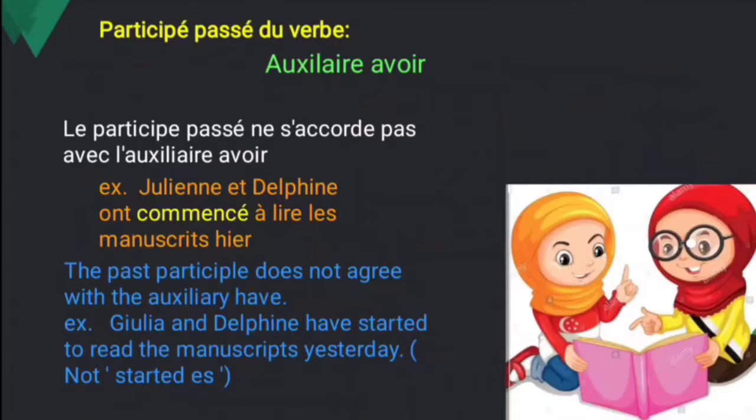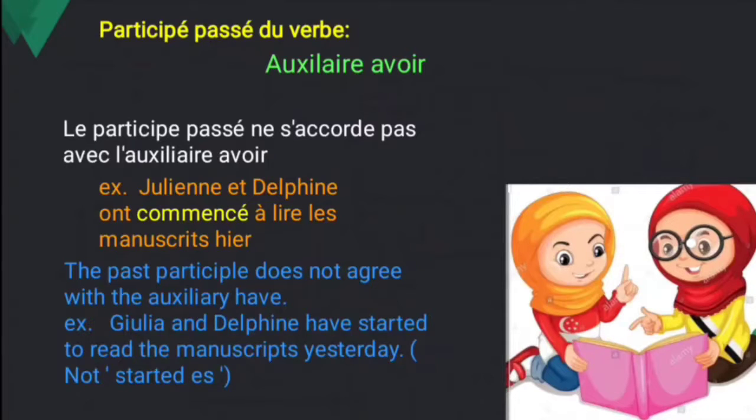So you have to start with the infinitive verb. I'll tell you: le participe passé ne s'accorde pas avec l'auxiliaire avoir. So the auxiliary, when you are conjugating the avoir verb, it does not agree in gender and so on. See the example: Julien et Delphine ont commencé à lire les manuscrits. So Julien and Delphine, two girls, have started to read the manuscripts yesterday.